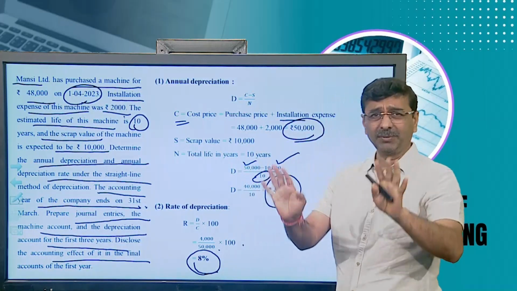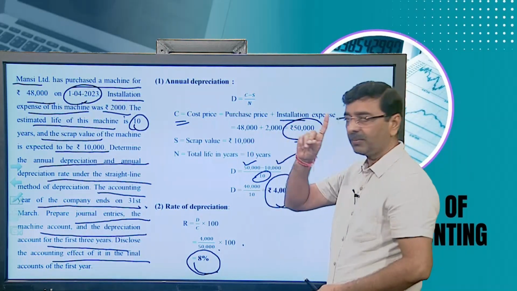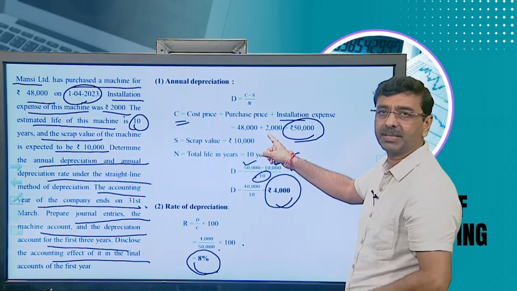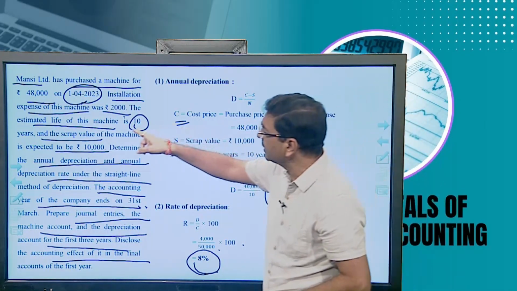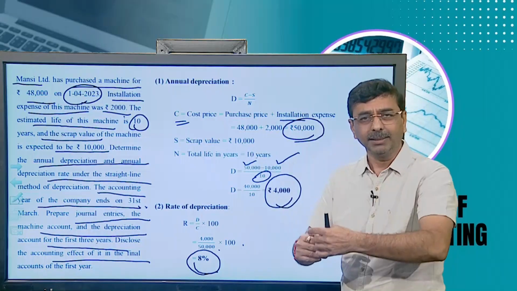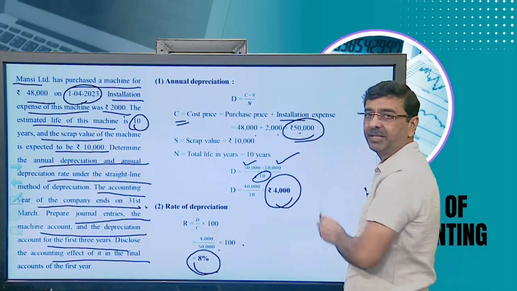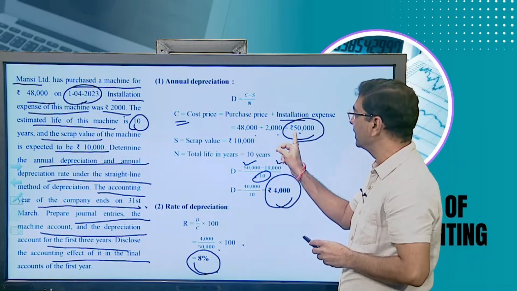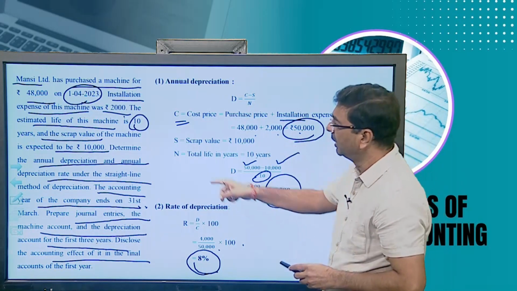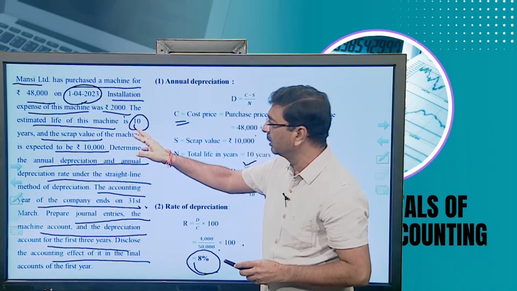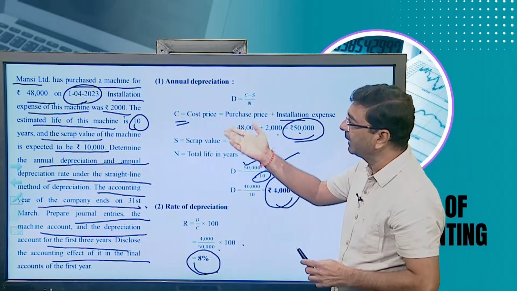Certain journal entries are very simple. I'll tell you how it is. The first journal entry is the purchasing of these assets. What we purchase is a machine. The machine comes in, and the machine account is debited 48 plus 2, so it's 50,000, because 2,000 was added to that. So the machinery account is debited 50,000 to cash and bank account 50,000, because we purchased in cash.